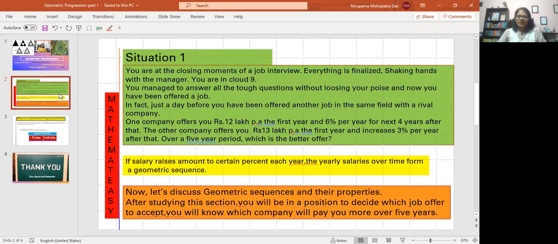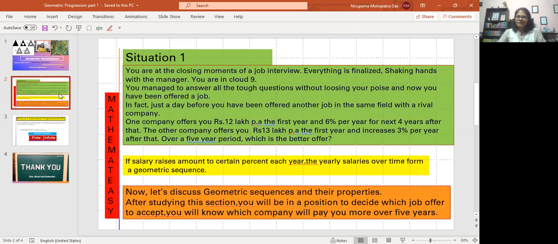And in fact, a day before, you were offered another job in the same field by a rival company. So the nature of the job in both cases is the same, and you really have to decide which one is better for you. Before deciding, because both companies are new for you, you have to see the financial aspect first, apart from timing and everything.